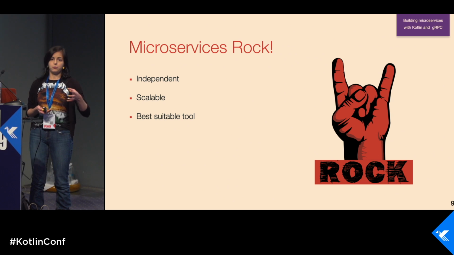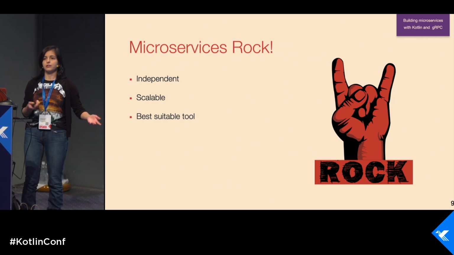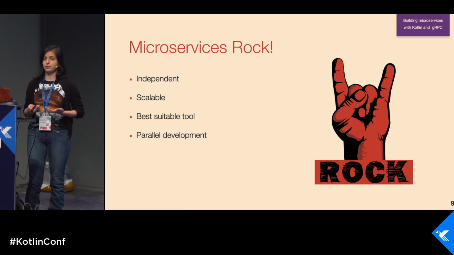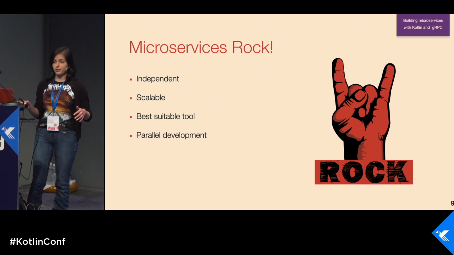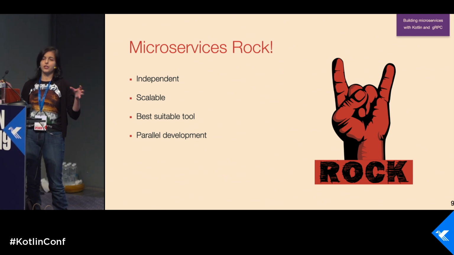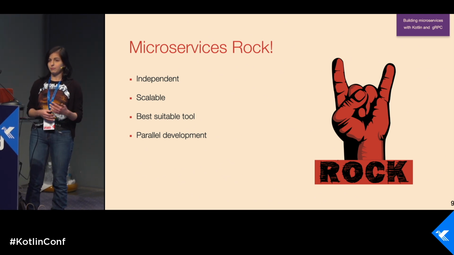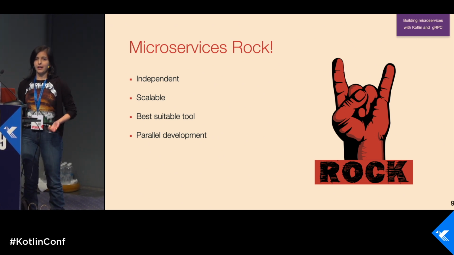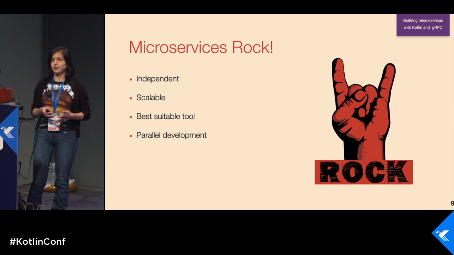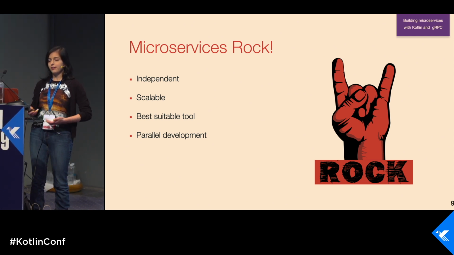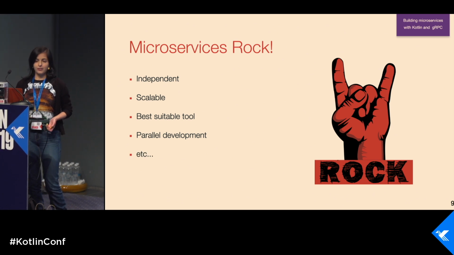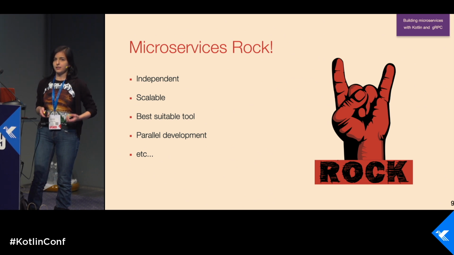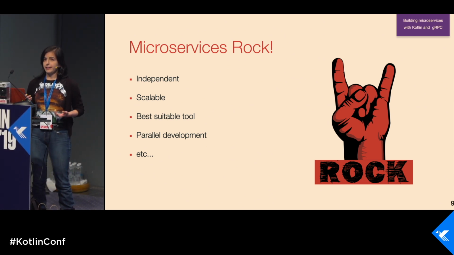We can develop something in Node.js, for example, another microservice in Kotlin, and be happy. And of course, we can do parallel development, because some teams are working on their own features. We just define the contract, some interface, and then teams are working independently and in parallel. And of course, it makes our company earn more money, develop quicker, and be happy, et cetera, et cetera. So microservices is a really cool concept, and I think it can help us very much.